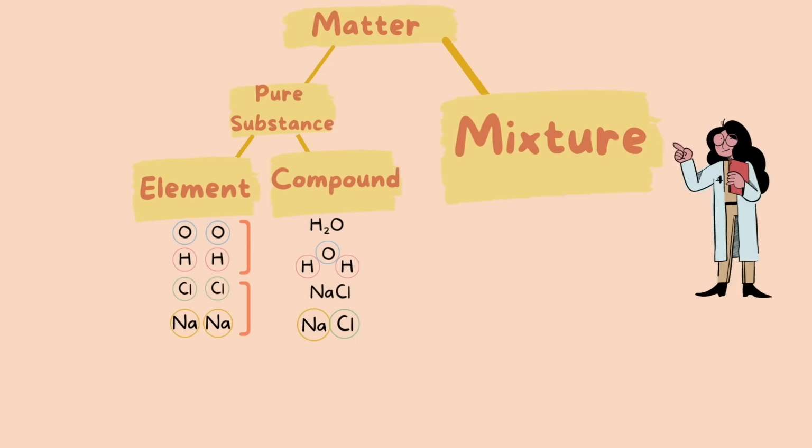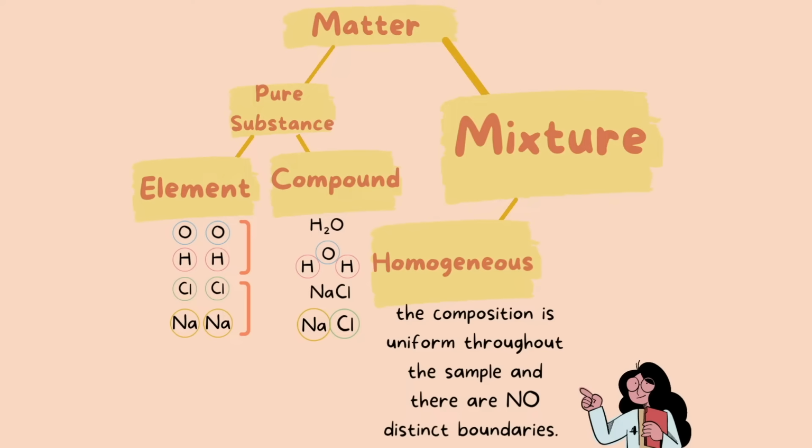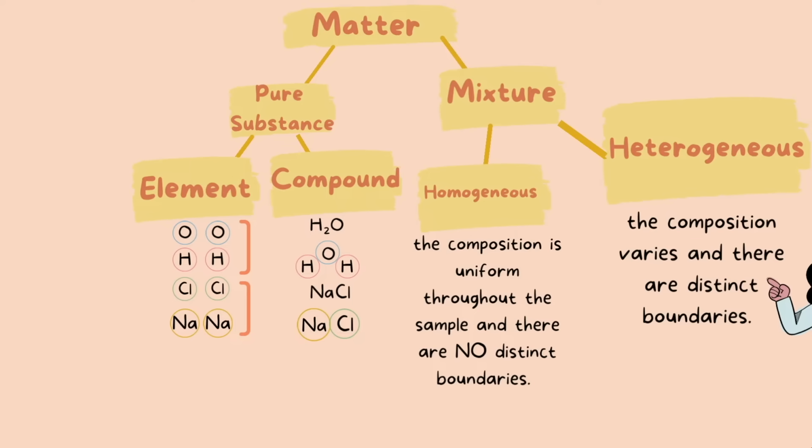So remember that a mixture is two or more substances mixed together. In a homogeneous mixture, the composition remains the same in the entire sample. Or we can say that the composition is uniform throughout the sample. Also, there are no distinct boundaries, meaning you cannot easily see the substances separate from each other. Instead, all the substances are blended together. In a heterogeneous mixture, the composition varies, and there are distinct boundaries.